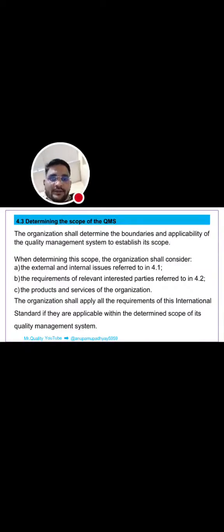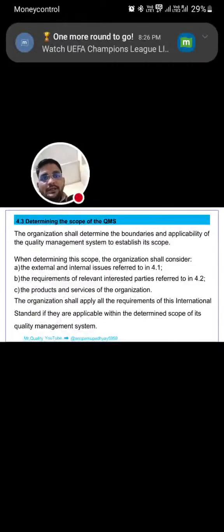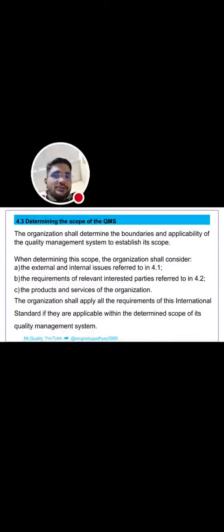And 4.3 is determining the scope of the QMS. The organization shall determine the boundaries. The scope means boundaries and applicability of the quality management system to establish its scope. First, when determining the scope, the organization shall consider the external and internal issues, the requirements of relevant interested parties, and the products and services of the organization.